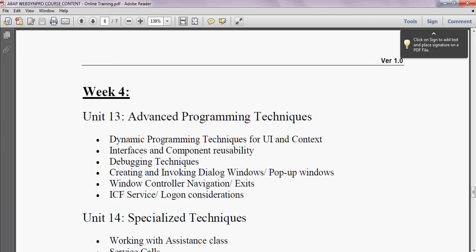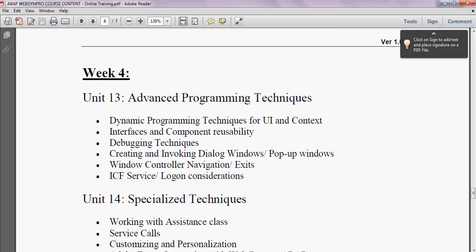Okay, now coming to week 4, unit 13, advanced programming techniques. Here we look at how to use component reusability, how to use the interface context or interface method, and we will be covering debugging techniques as well. Pop-up windows, which are already covered, we will discuss more in this unit. And how to use the exit plug, etc., will be covered in unit 13.